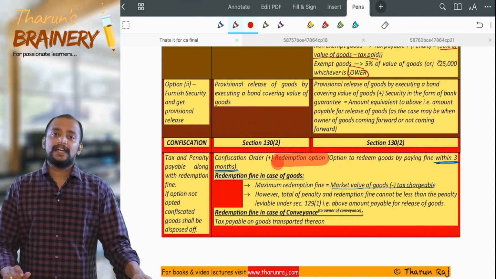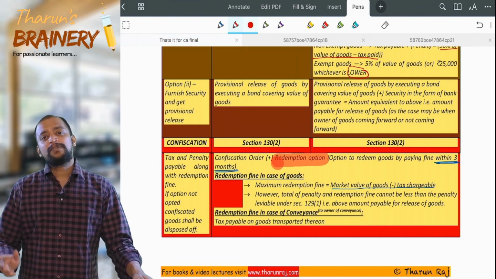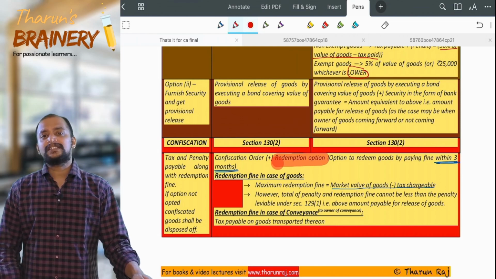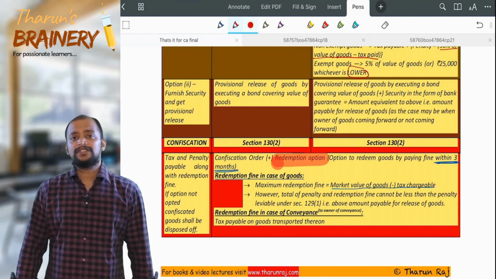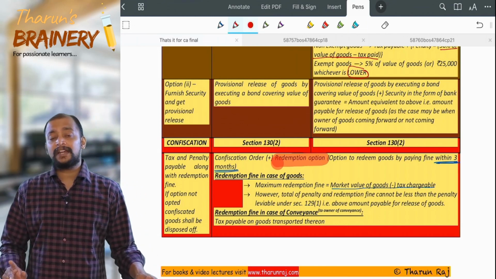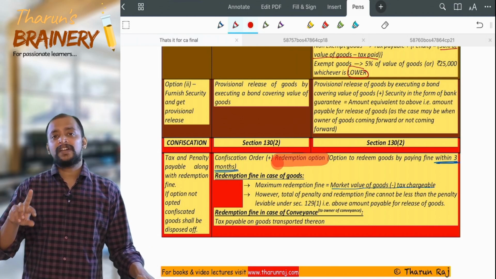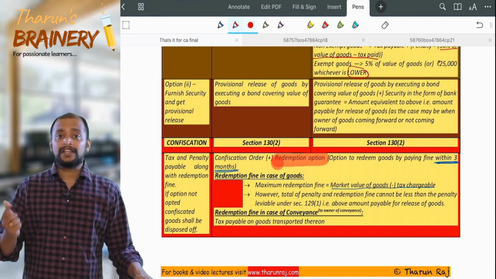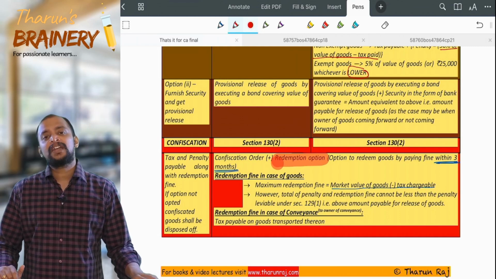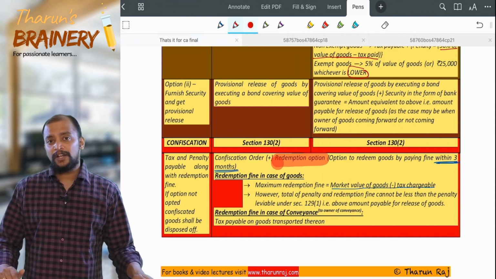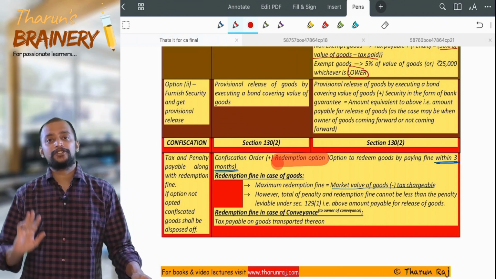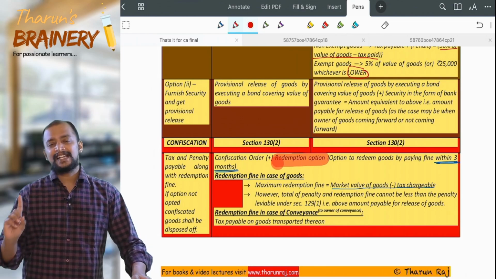Section 130 says that they will pass a confiscation order, same, plus an option to pay redemption fine, and that fine should be paid within 3 months. And how much is that fine? Two confiscation orders will be passed: one to confiscate the goods, second to confiscate the conveyance. There are two redemption fines payable. The first redemption fine is to get the goods, the second is to get the conveyance. Redemption fine number 1 to release the goods is the market value of the goods minus tax chargeable. So here it should be taken as tax chargeable, not tax paid thereon. It should be tax chargeable, very important.